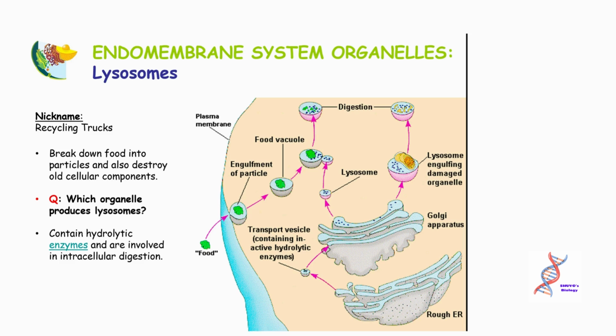Lysosomes: view animation on endocytosis and exocytosis. Nickname recycling trucks; they break down food into particles and also destroy old cellular components. Question: which organelle produces lysosomes, contains hydrolytic enzymes and is involved in intracellular digestion?